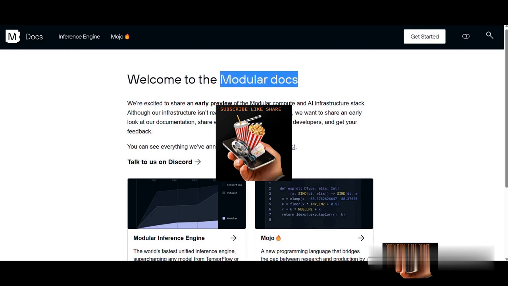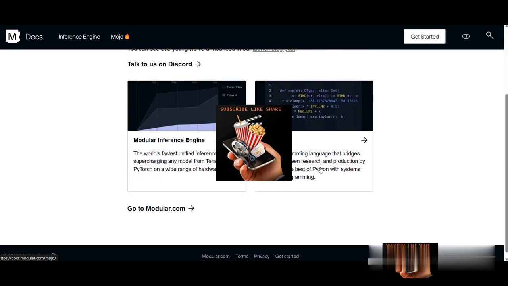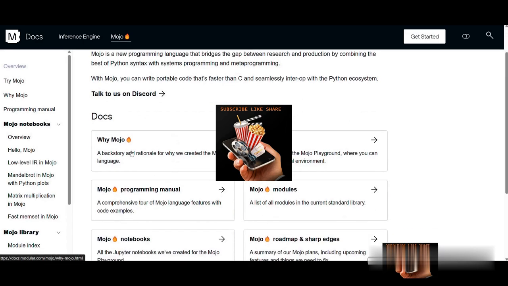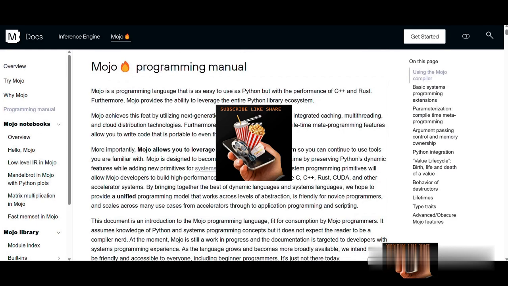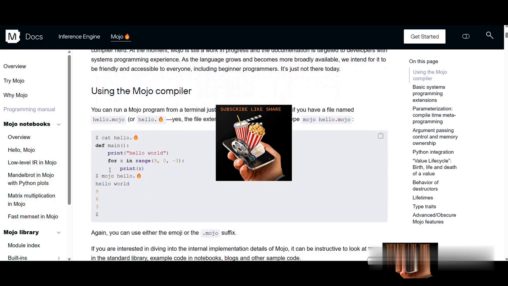It will use Python syntax and its benefits, and it simplifies the use of complex structures and other scripts to create AI. These are the team, Chris Lattner and Tim Davis, who worked at Google and came up with the idea of creating Mojo to simplify creating AI. These are the co-founder and the CEO.